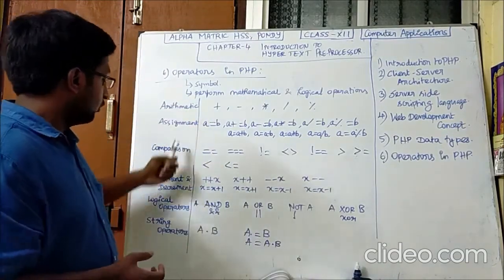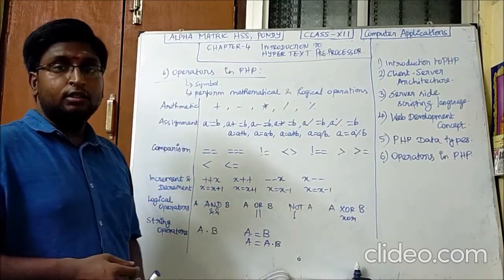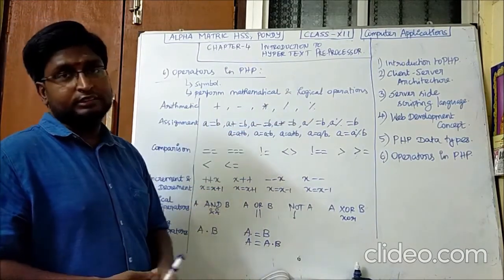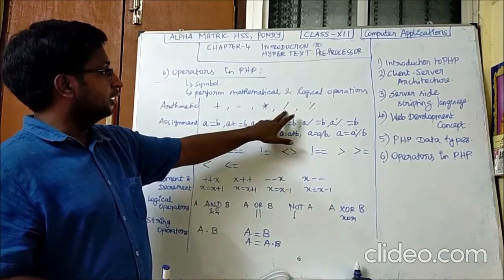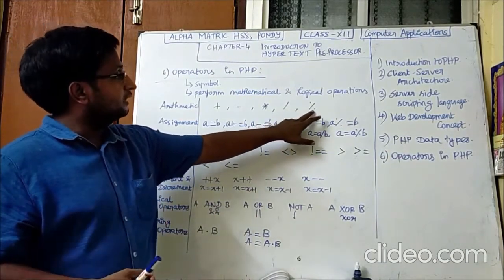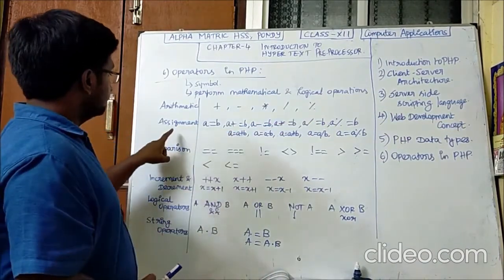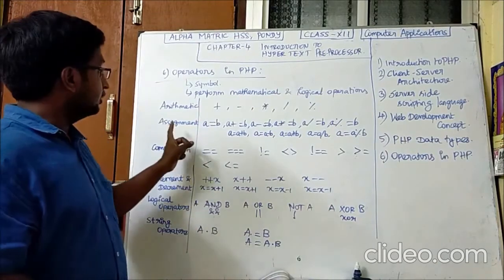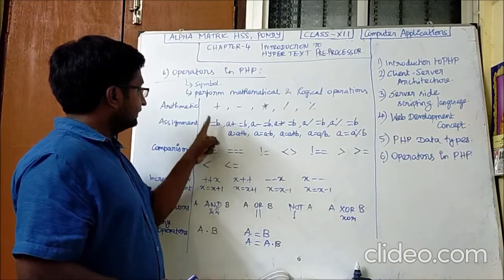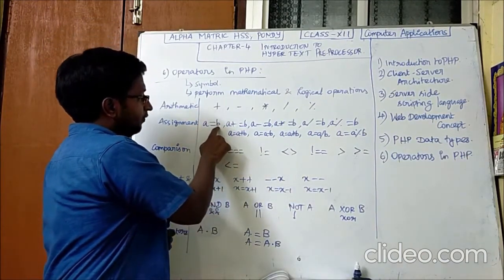These are the various types of operators used in PHP. The first one is the arithmetic operator. It is well known: addition, subtraction, multiplication, division and modulus. Division will return the quotient of the expression, whereas the modulus will return the remainder of the expression. The next one is the assignment operator. The assignment operator is nothing but an operator which assigns the value of the right hand variable.